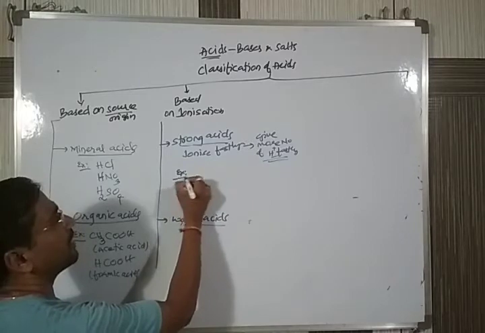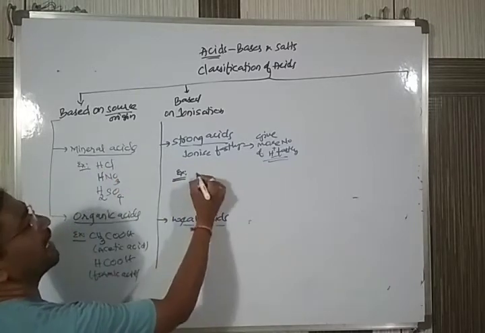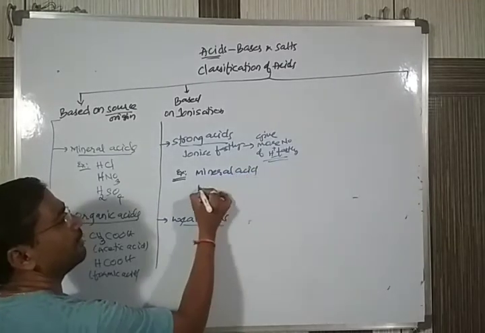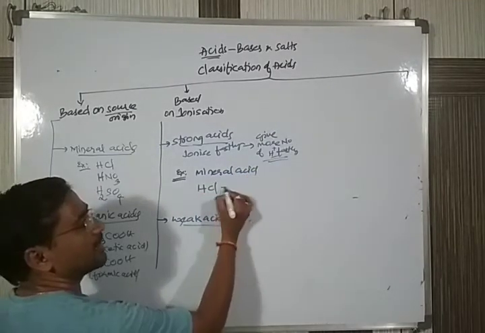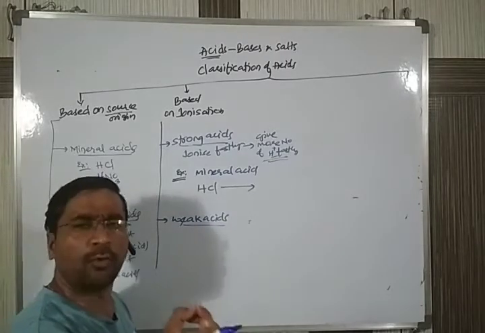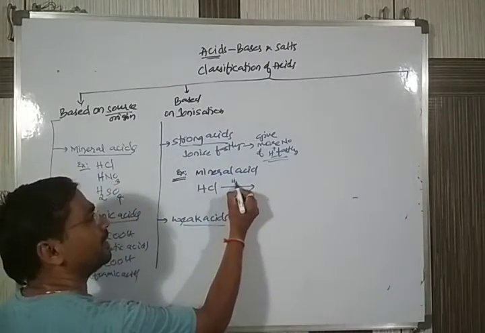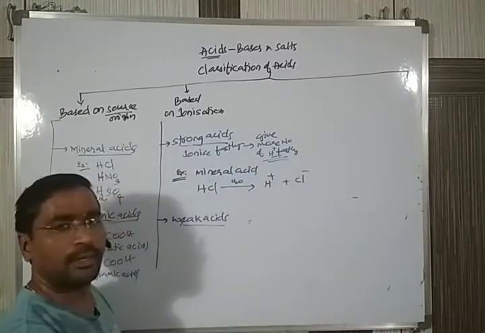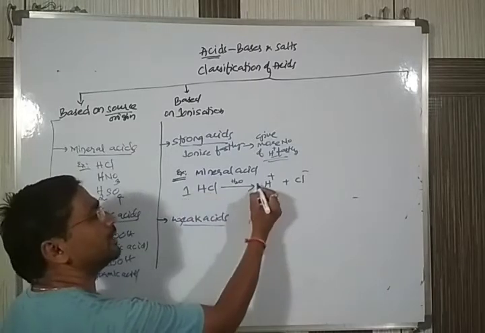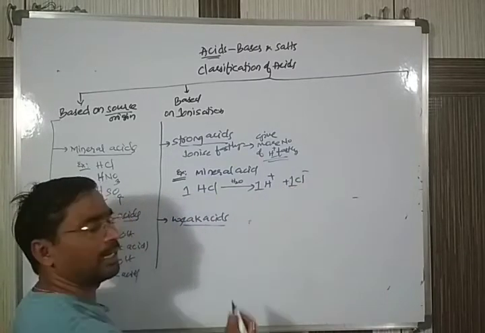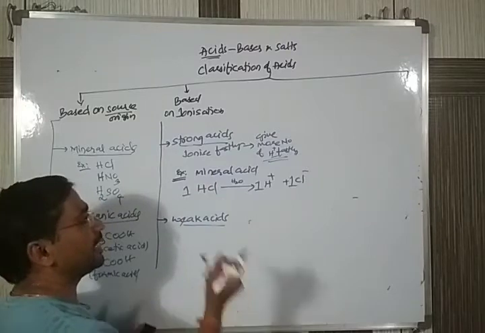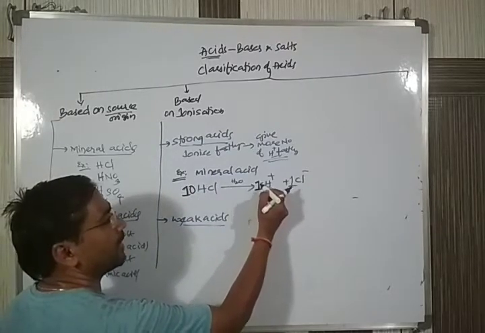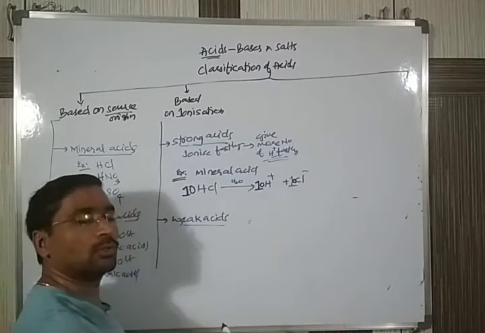The best example for strong acids is the mineral acids. Why? If I take HCl and add a little bit of water to it, however many HCl there are, all will divide to give H plus and Cl minus. If I take 1 HCl, it should give 1 H plus and 1 Cl minus. If I take 10 HCl, it should give 10 H plus and 10 Cl minus in total.